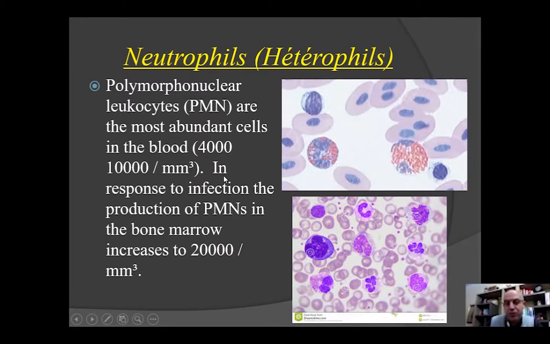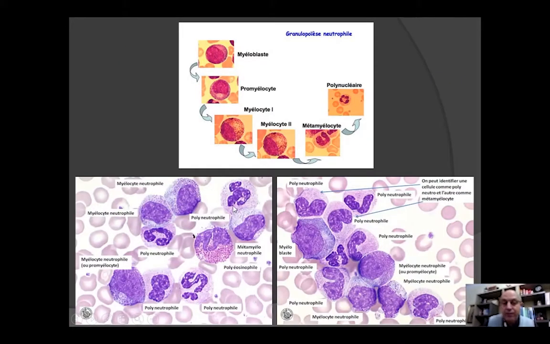In response to infection, the production of PMNs in the bone marrow can increase to 20,000, and you can recognize them by their very specific three-lobed nuclei. But in some cases, we will find other stages of neutrophils in the blood smear, and that will tell us about two things.